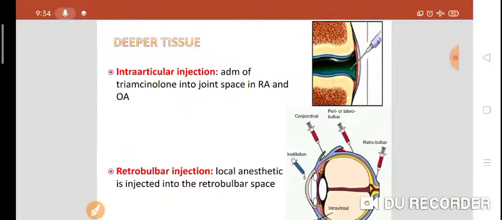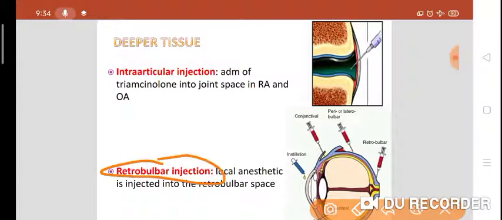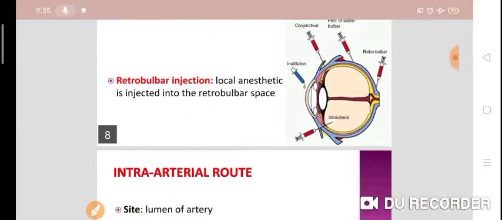Then we have retrobulbar injection. As the name suggests, local anesthetic is injected into the retrobulbar space. As you can see in the diagram, this is the retrobulbar space. So local anesthetic is injected into the retrobulbar space for various ocular surgeries.